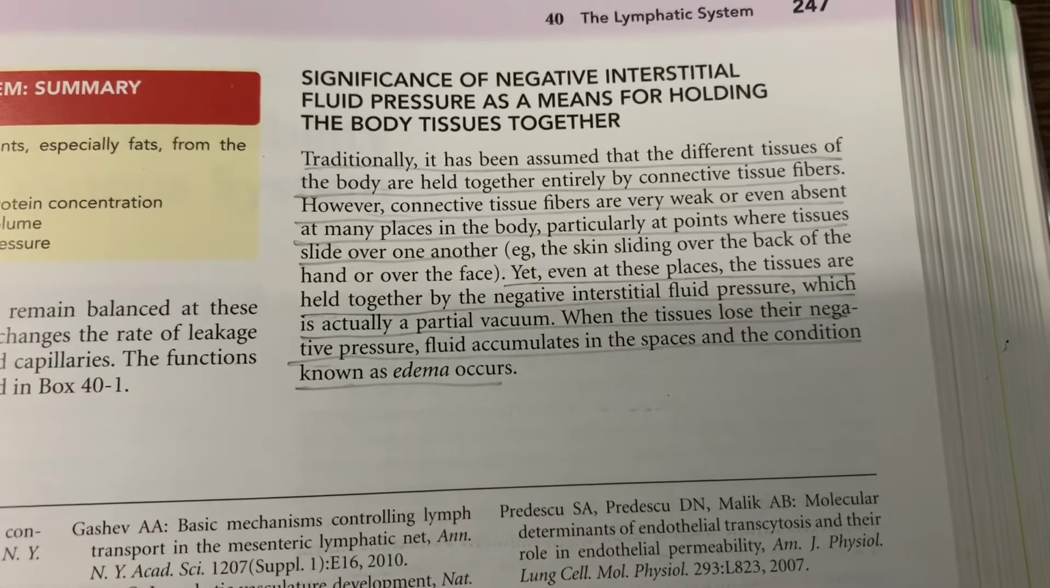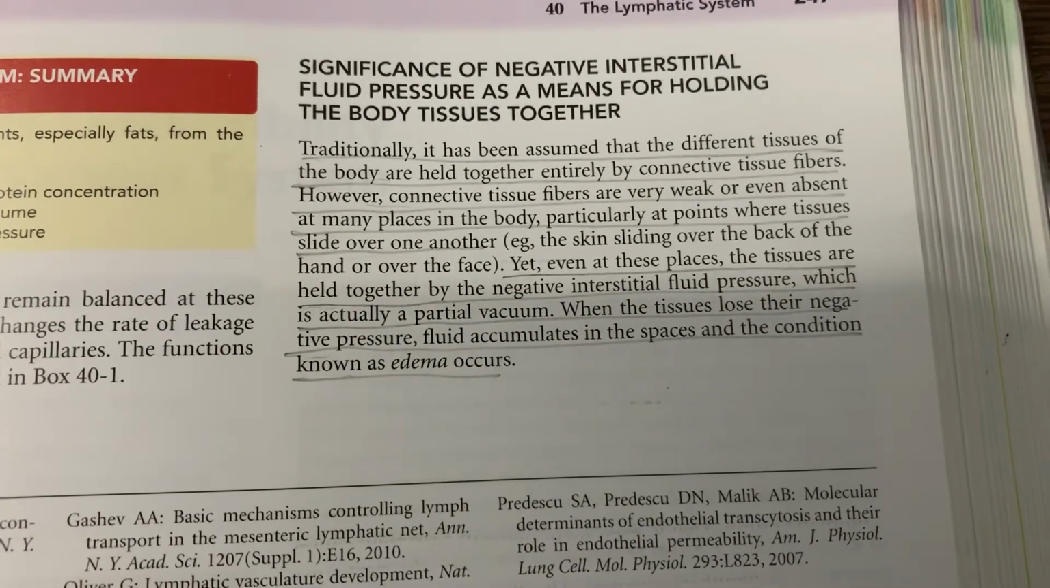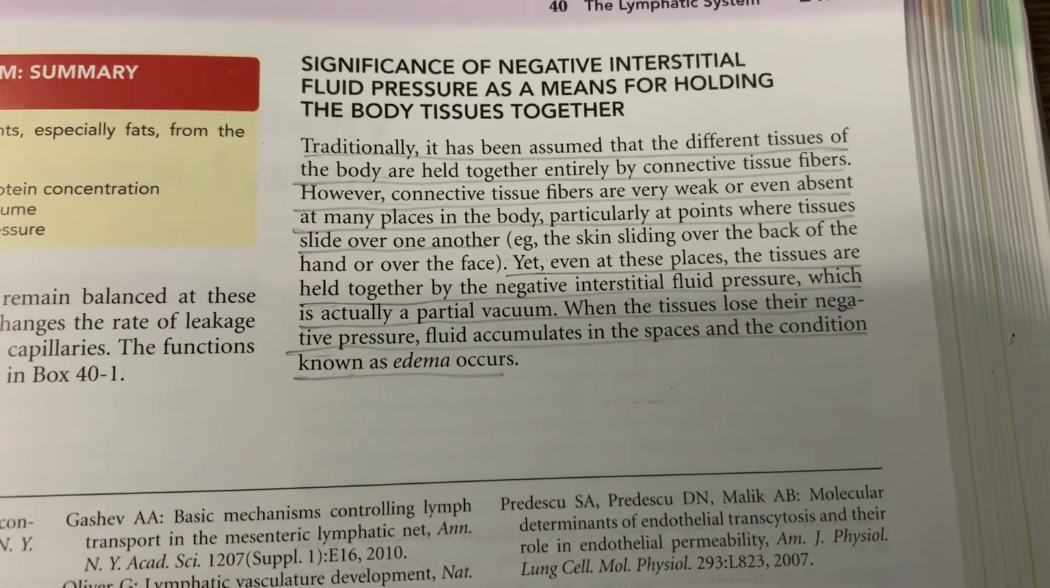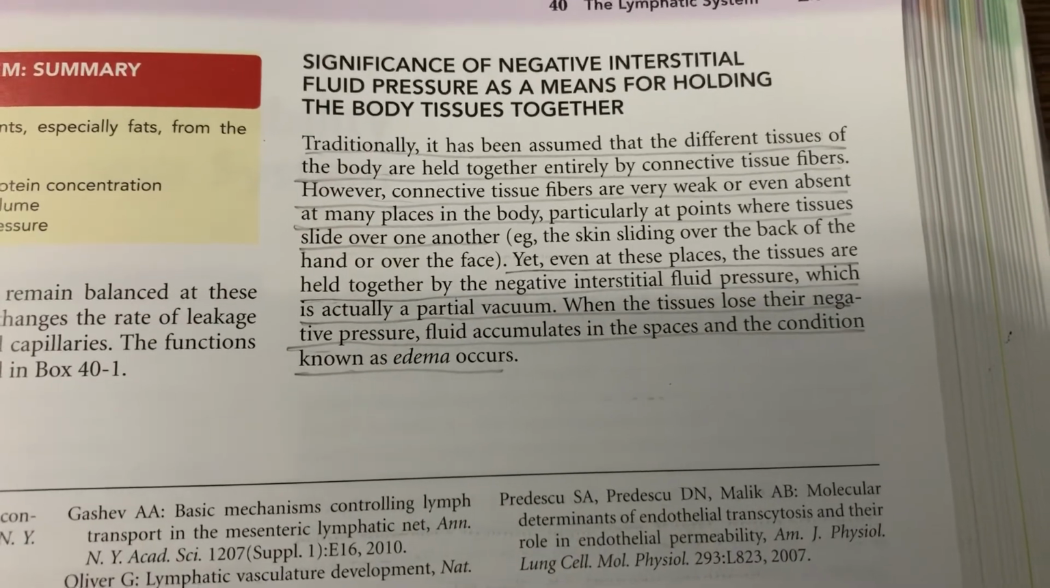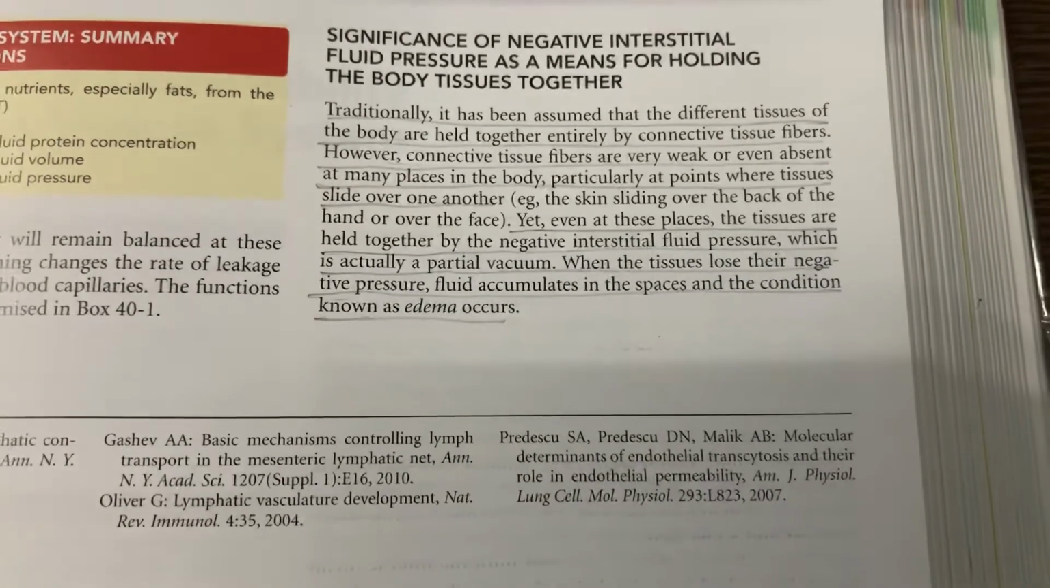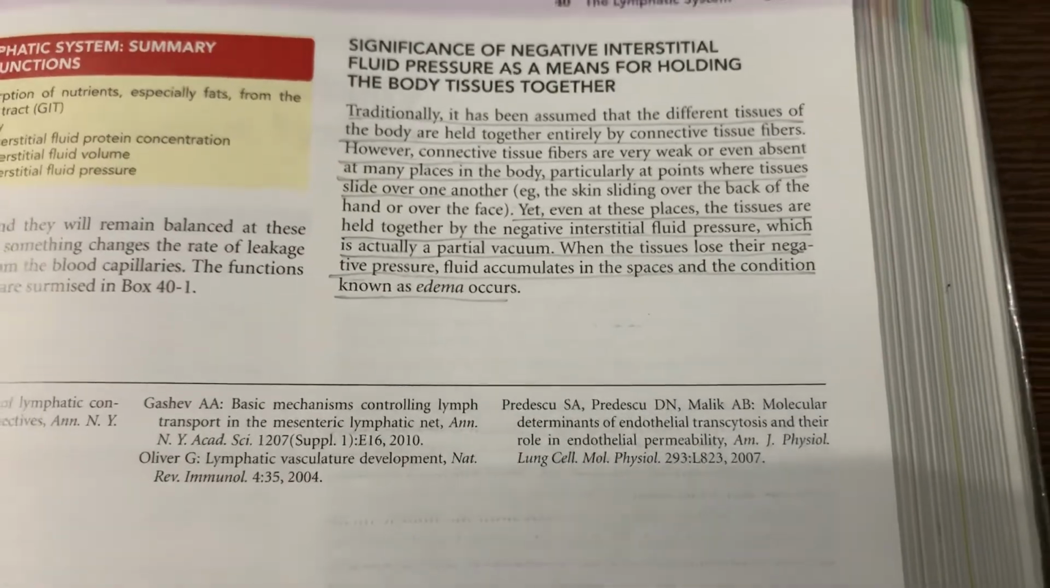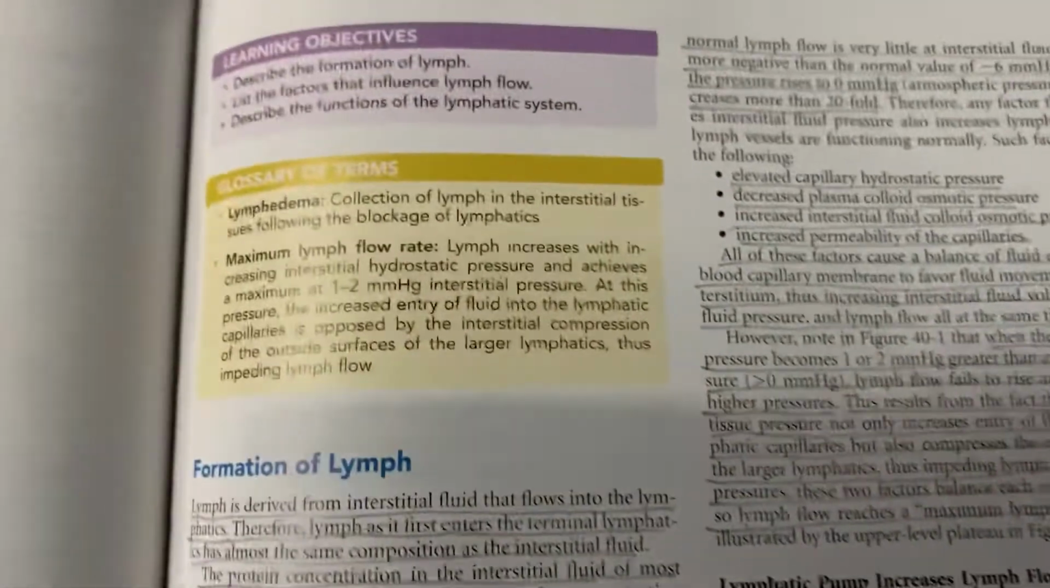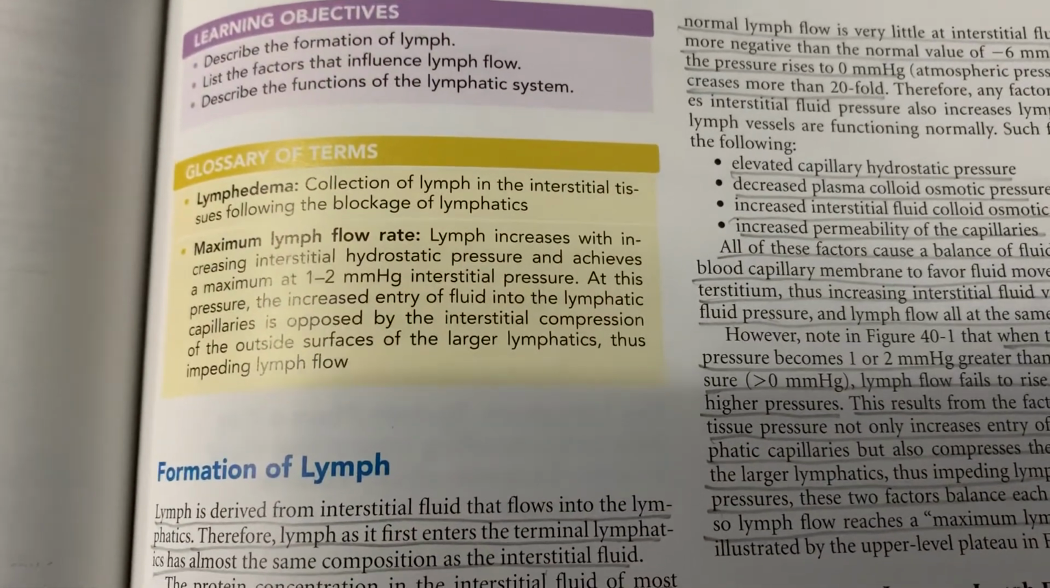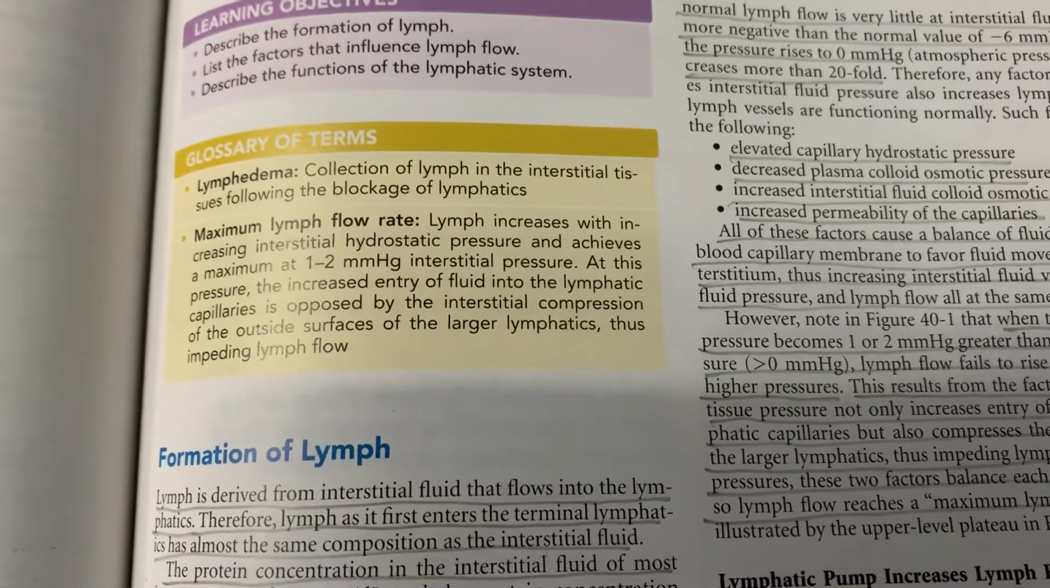Yet even at these places, the tissues are held together by negative interstitial fluid pressure, which is actually a partial vacuum. When the tissues lose their negative pressure, the fluid accumulates in the spaces, and this condition known as edema occurs. So lymphedema is nothing but collection of lymph in the interstitial tissues following the blockage of lymphatics.